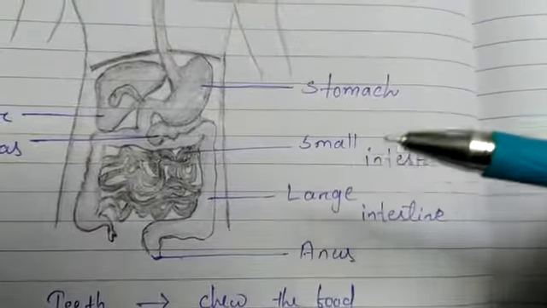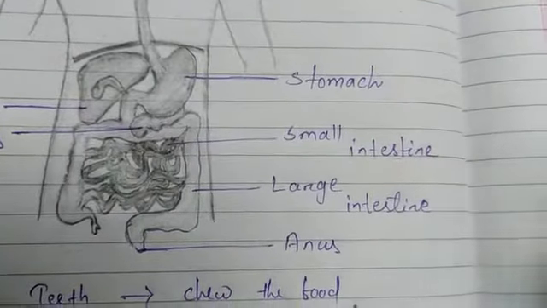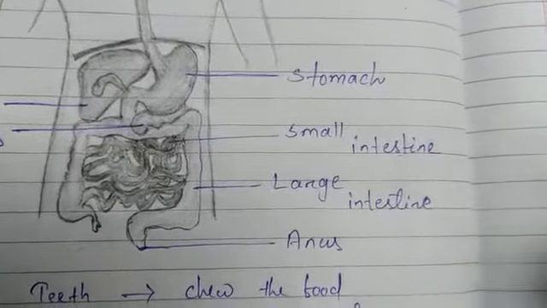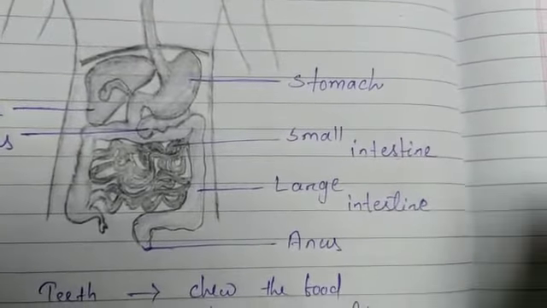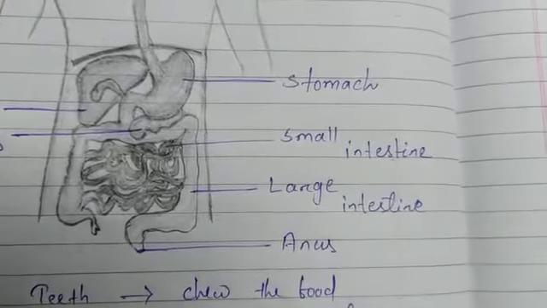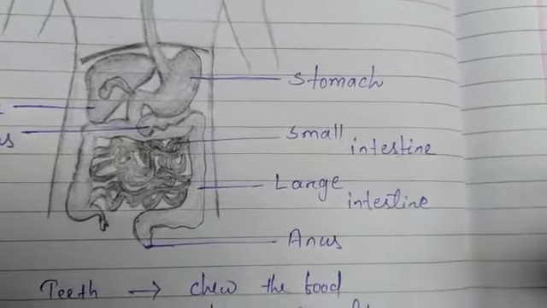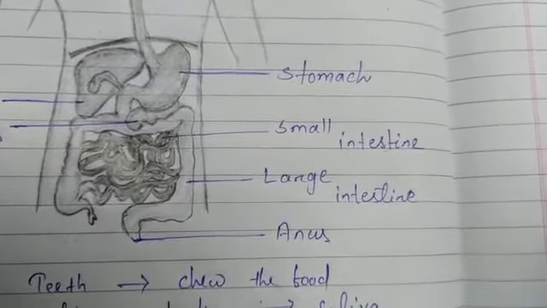For that, bile juice from the liver helps, in addition to acting on fats, because fats are present in the form of large globules which makes it difficult for the enzymes to act on them. So bile salts break them down into smaller globules, increasing the efficiency of enzyme action.